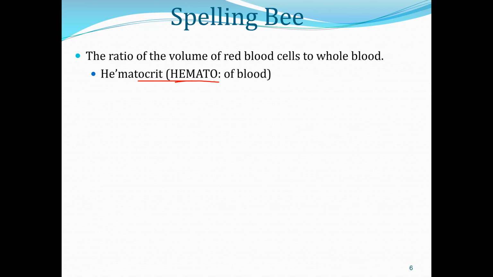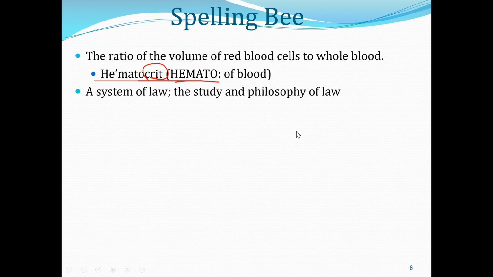Crit, in hematocrit, comes from this Latin root we were just talking about, judge or decide. So this is basically a judge of red blood relative to whole blood. And the connotation becomes what? A ratio of the whole volume of red blood cells to whole blood.